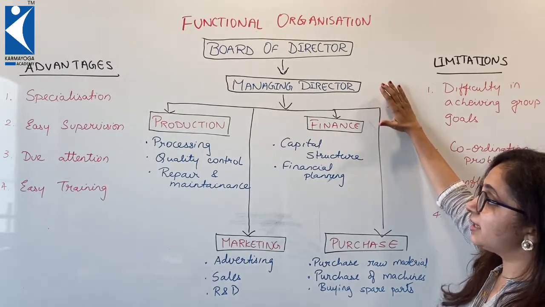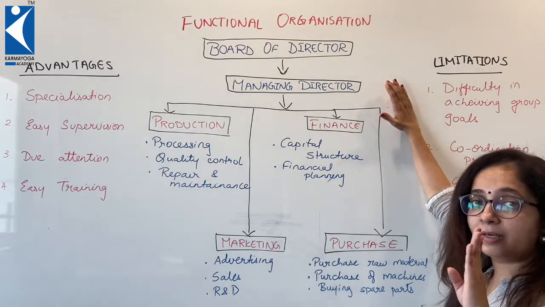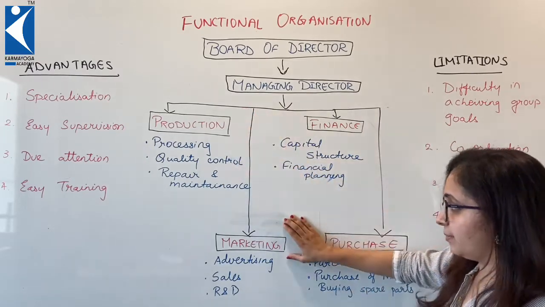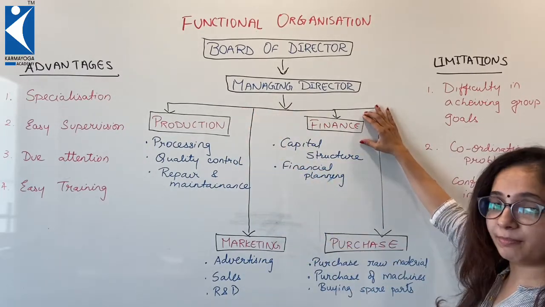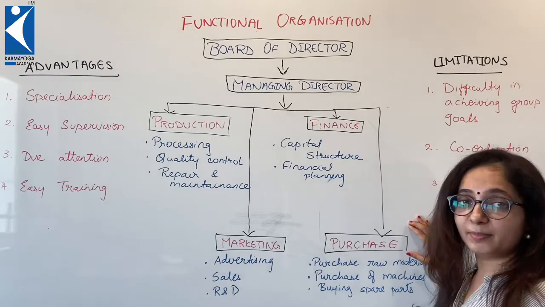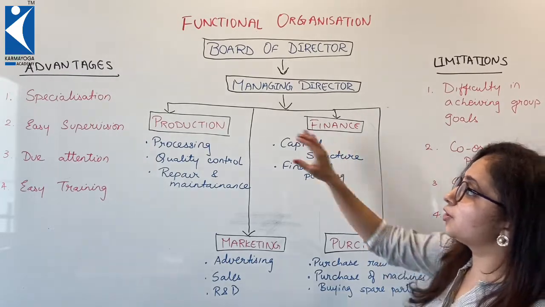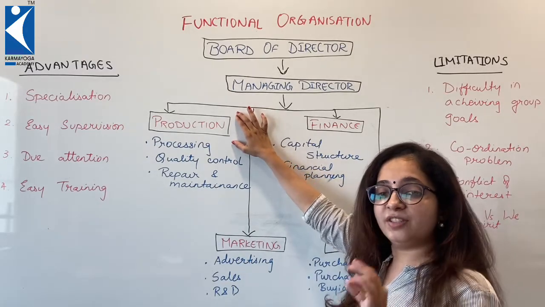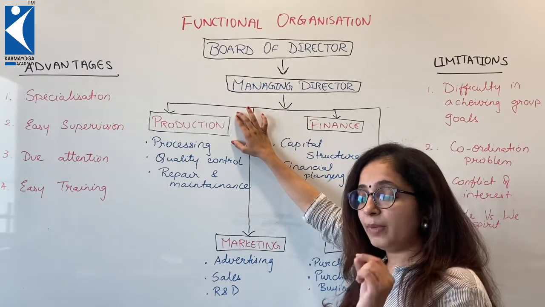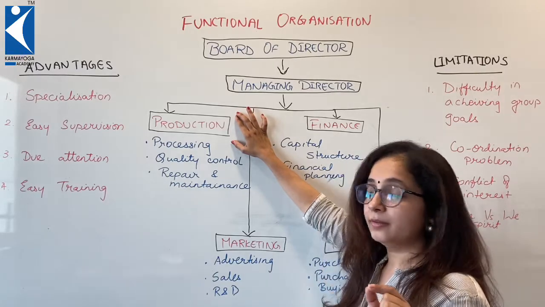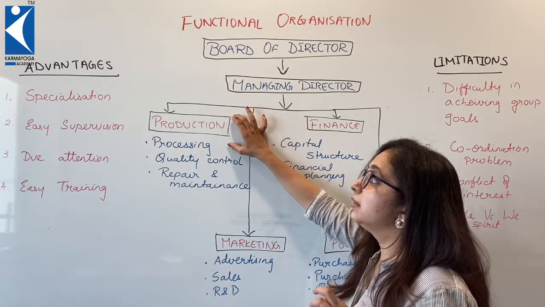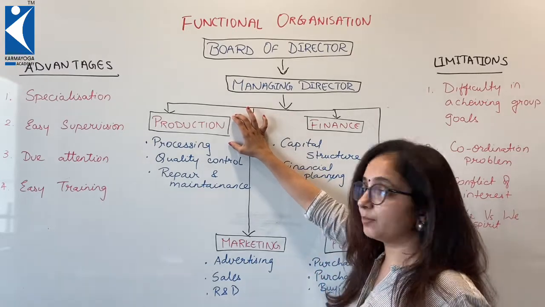So this managing director has 4 people under him: production department manager, marketing department manager, finance department manager, and purchase department manager. So what does the production department have to look after? Manufacturing anything, making it from pin to plane, whatever has to be manufactured has to be looked after by this production department.